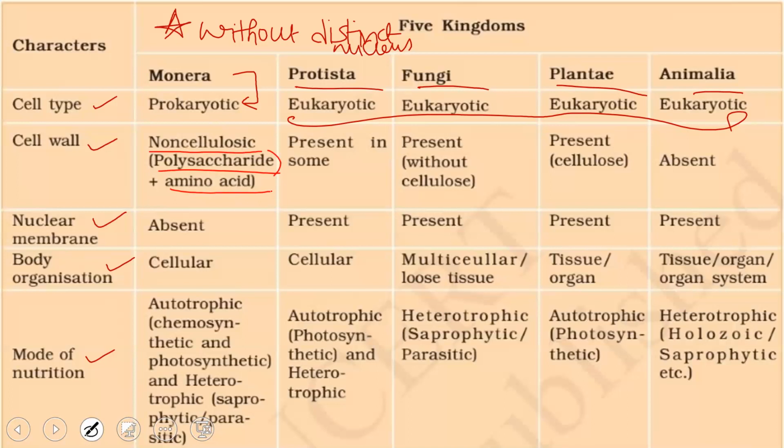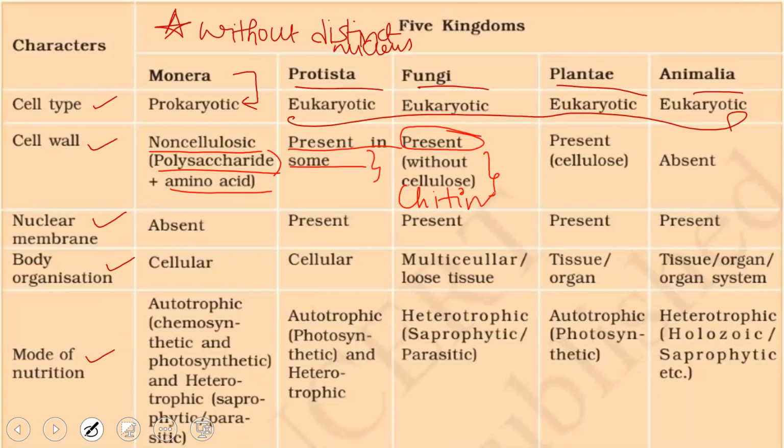In case of protistans, the cell wall is present only in some, and it goes on varying. They may be made up of silica, proteins, or even calcium. Or it may be made up of cellulose as well. So that goes on varying. Then coming to the fungi, the cell wall is present. In all these, the cell wall is present. But in case of fungi also, they are not made up of cellulose, but of a polysaccharide called chitin.